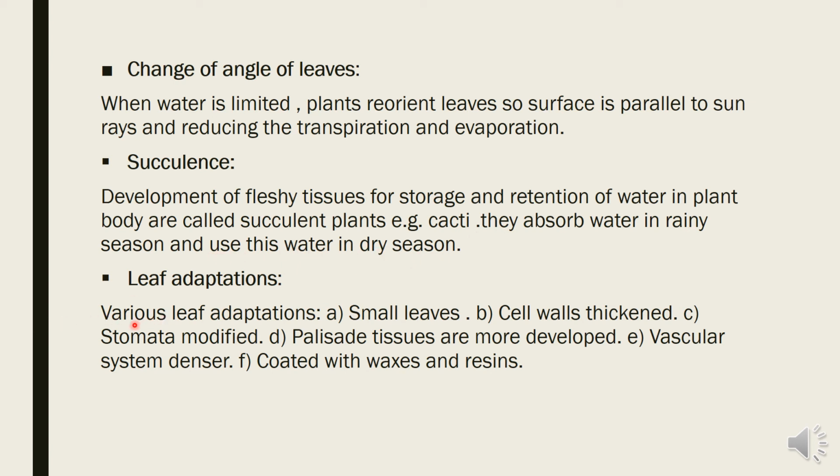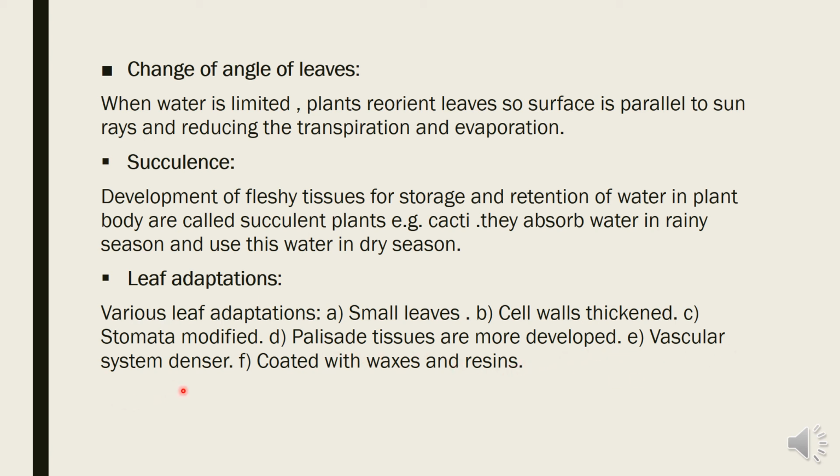Leaf adaptations. Various leaf adaptations are found in such plants: they turn their leaves into a small surface area, cell walls become thickened, and stomata become modified. In the case of xerophytes, as I have already told you, the stomata are sunken, found in deep depressions to avoid transpiration. Palisade tissues, where the process of gaseous exchange takes place, are more developed.